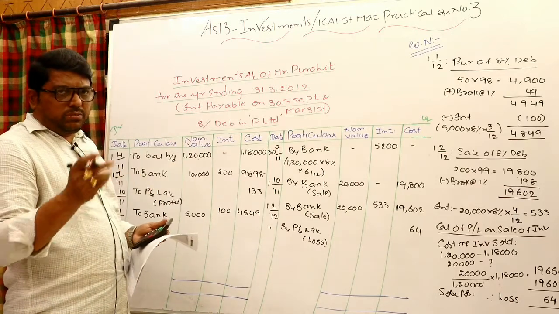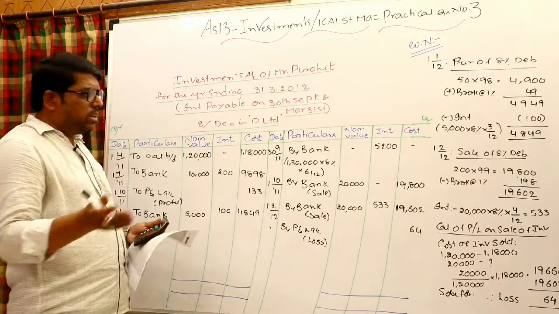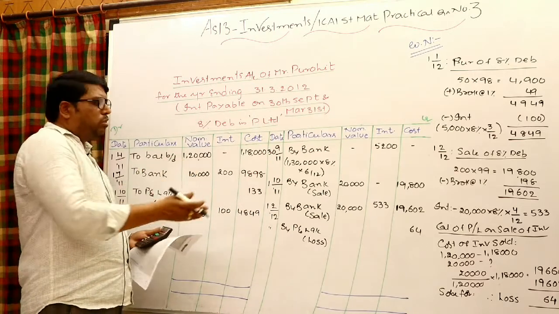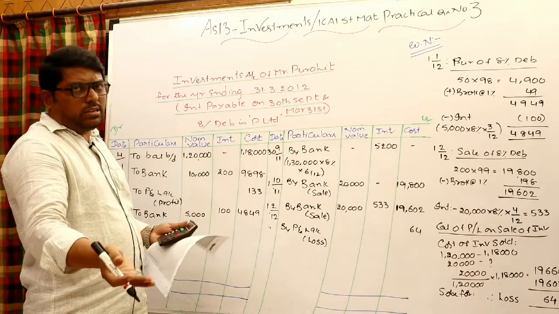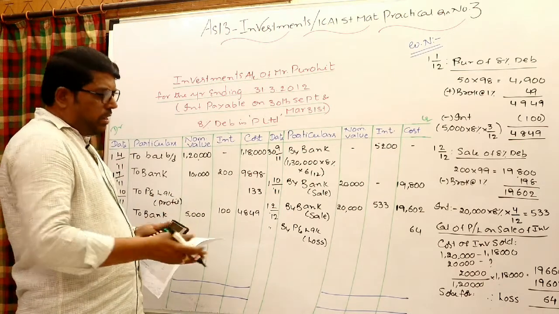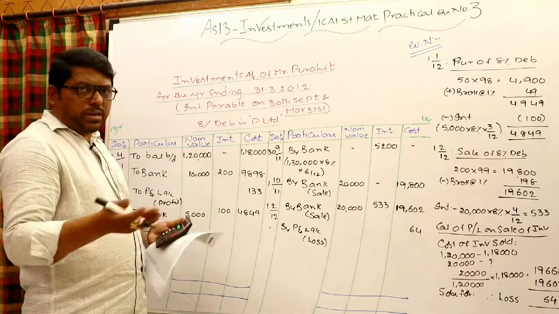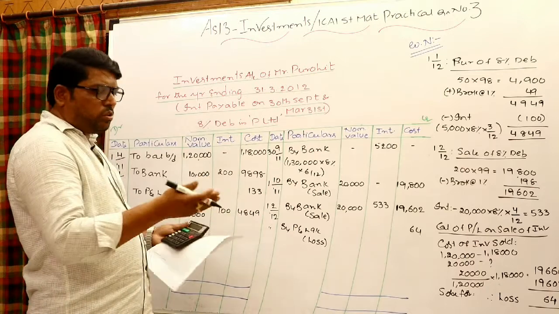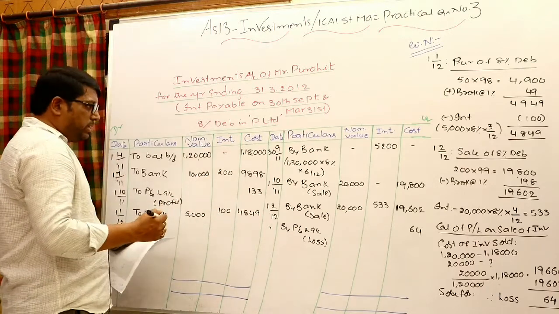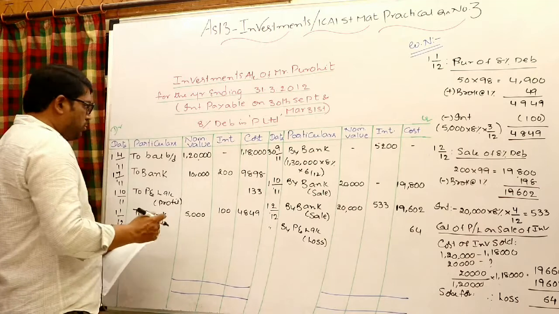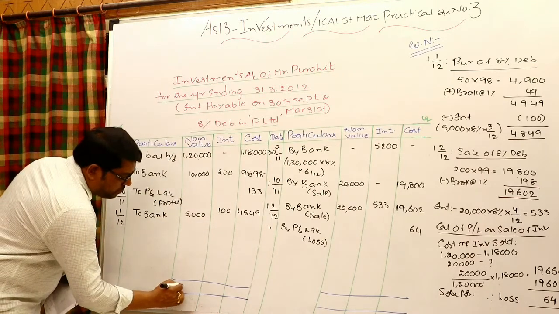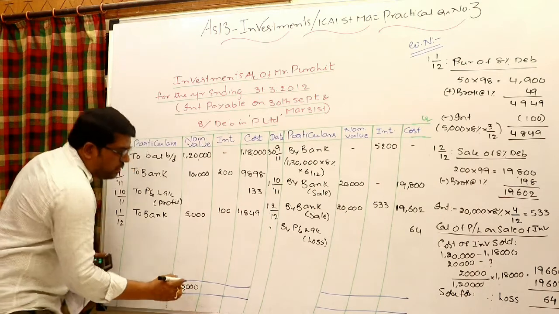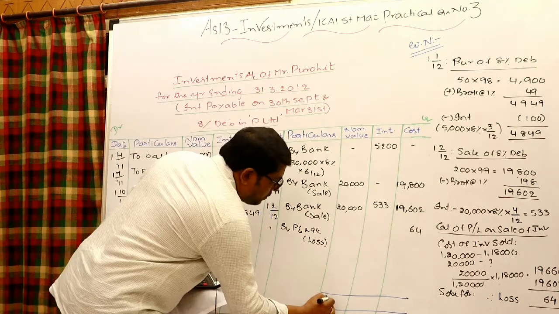and investments to be valued at cost or market price, whichever is lower. When market price is not given, cost itself is lower. And obviously if you take the balancing figure, they will be at cost only. Even if you calculate, that only will come. Balancing figure will be available at cost, market price not mentioned, so to be valued at cost price itself. Okay, therefore we can say, first I would like to transfer, this is 1,35,000, 1,35,000.